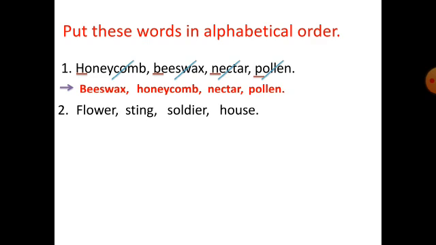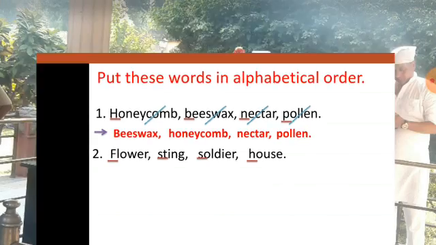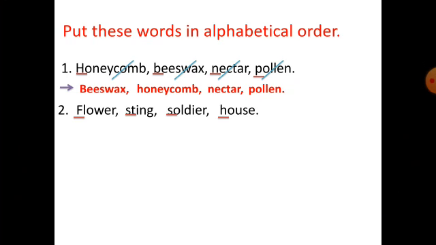So in flower the first letter is F, then sting S, soldier S and house H. So now students, tell me which letter comes first from F, S, S and H. So the first word is flower. So we will write down flower and we will cancel that word. Then comes house. That is H. So we will write down the word house.